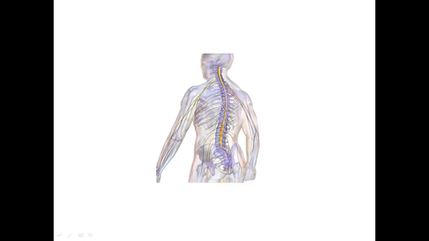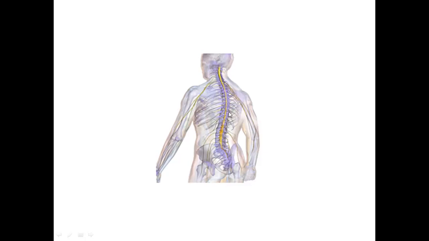Now my dear students, I hope you will all have a very clear distinction between the spinal cord and backbone. These two are not the same thing. The spinal cord is the structure present inside the backbone, and the spinal cord is made up of interneurons, whereas the backbone or vertebral column is the bony structure which is made up of bones and present there just to protect the spinal cord.